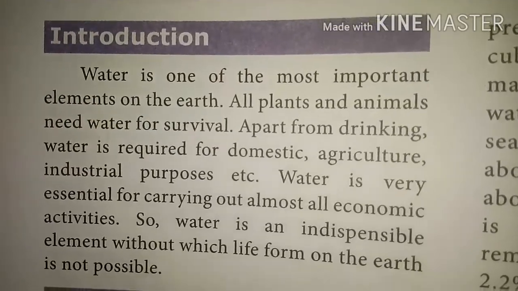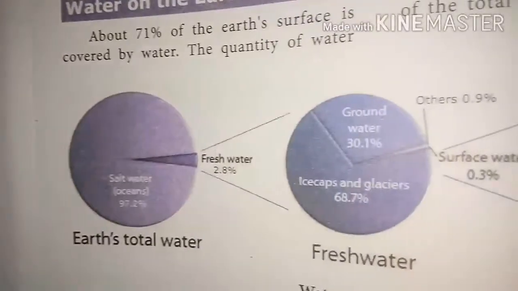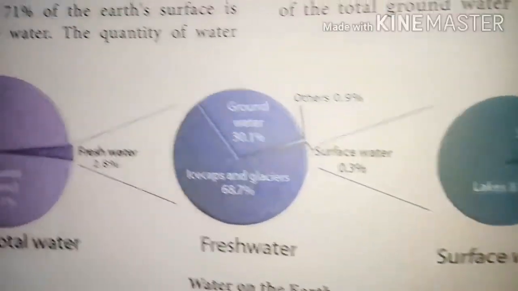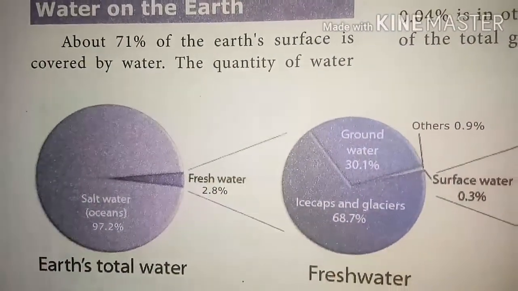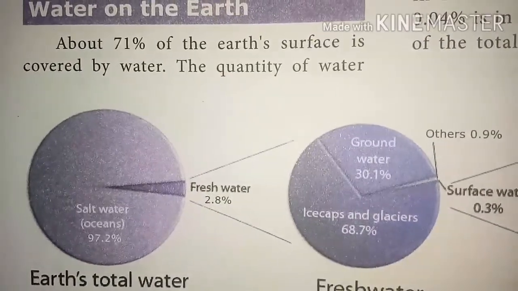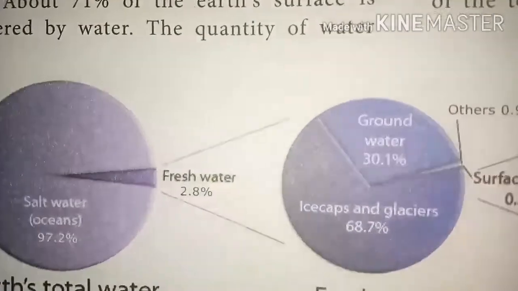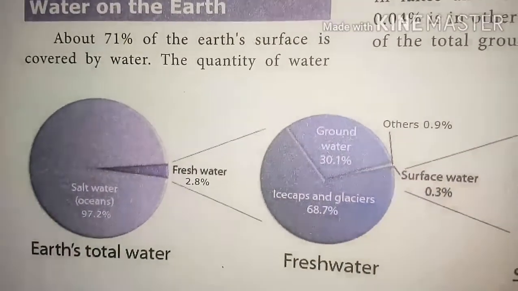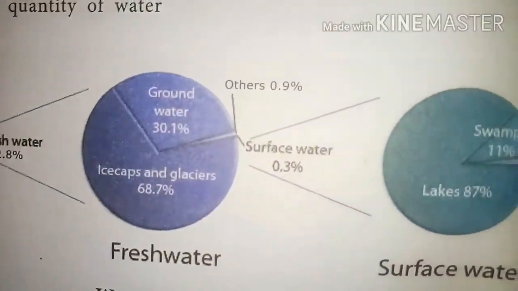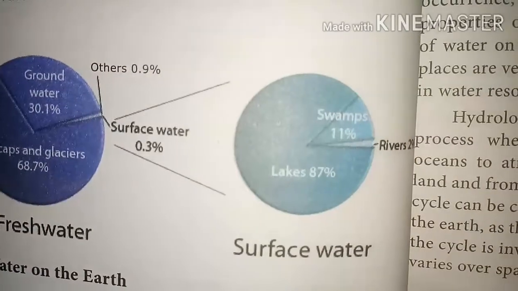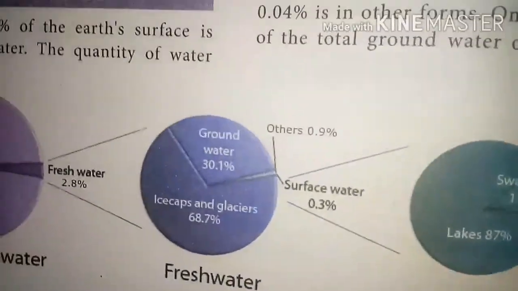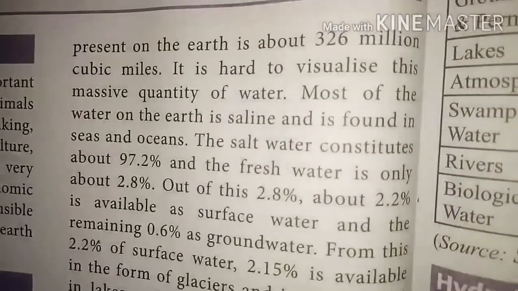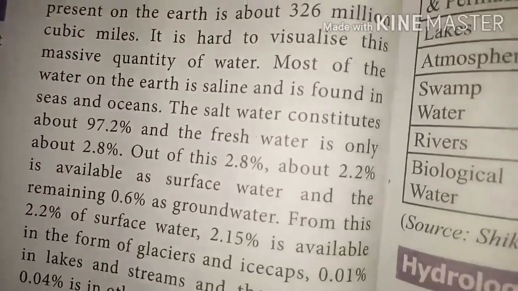Now we'll see about the water on the earth. Look at this picture. The percentage of earth's total water. Here out of the 100%, fresh water is only 2.8%. So about 71% of the earth's surface is covered by water. The quantity of water present on the earth is about 326 million cubic miles. It is hard to visualize this massive quantity of water.